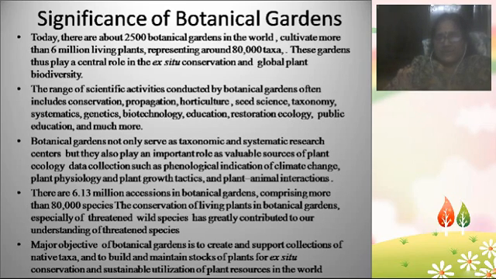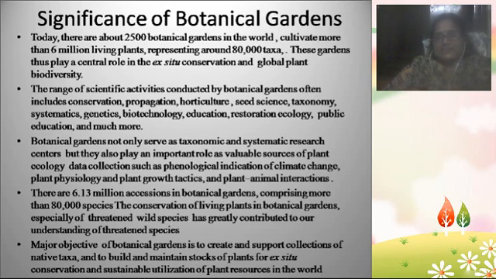And data collection is also very easy for all the scientists and researchers using the botanical gardens. Why? Because botanical gardens consist of various thousands of species, so they can use those species in their research.